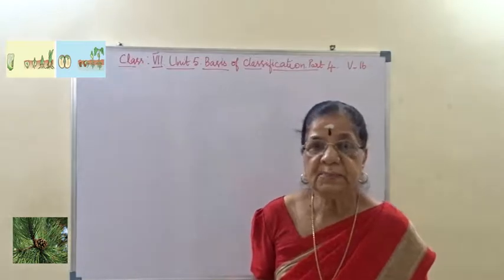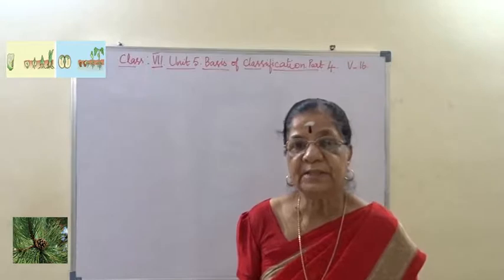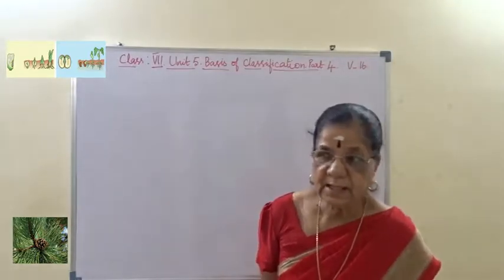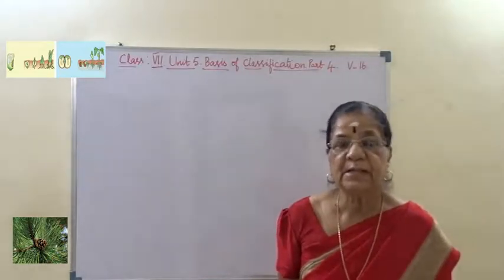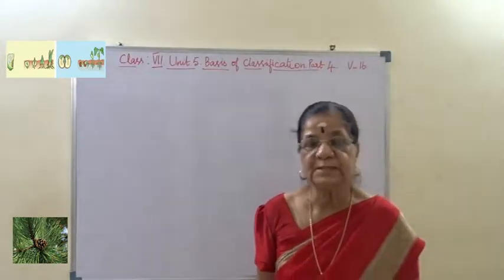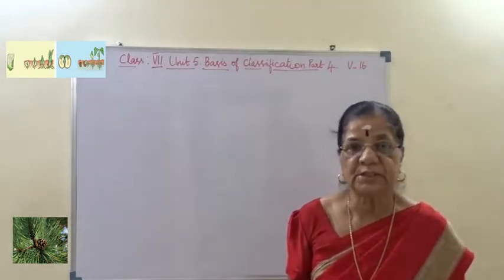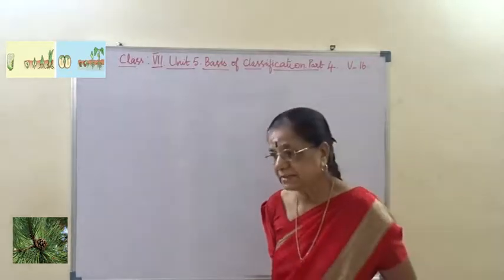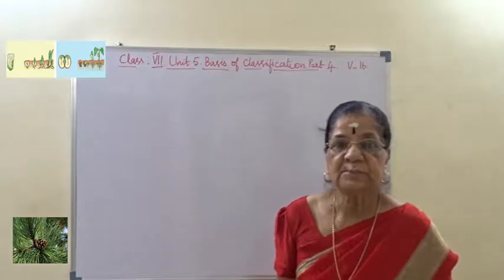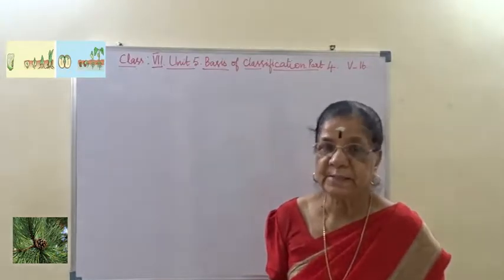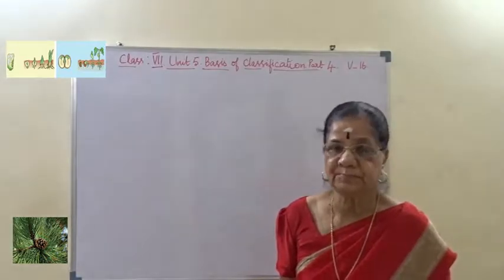They reproduce by asexual and sexual methods. In algae, the chlorophyll pigments are present in the chloroplast, which has different sizes and shapes: spiral shaped chloroplast in Spirogyra, star shaped chloroplast in Zygnema, cup shaped chloroplast in Chlamydomonas.